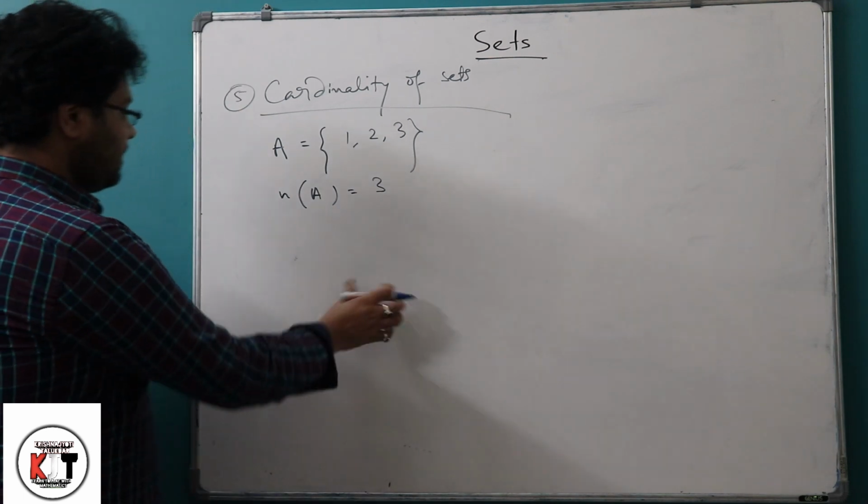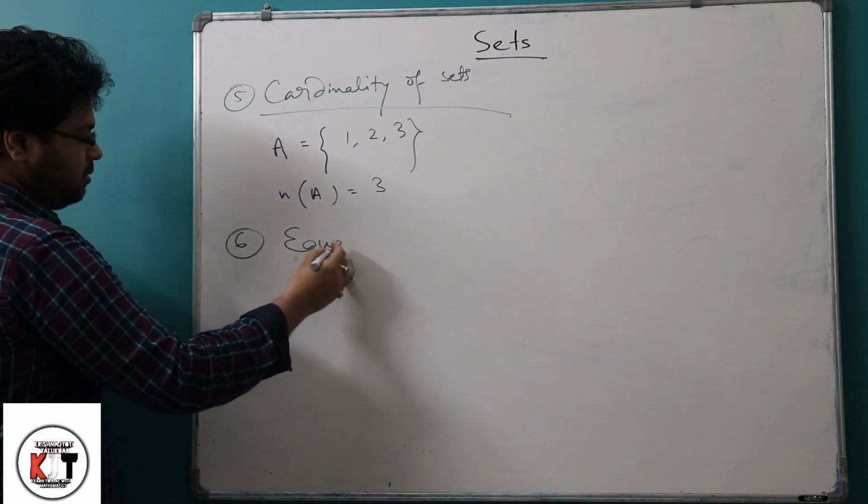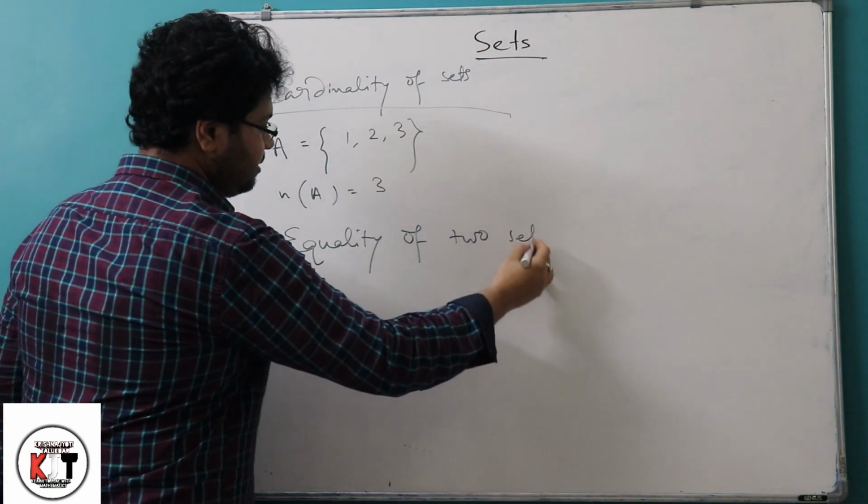So now we are coming to our next definition, that is equality of two sets.